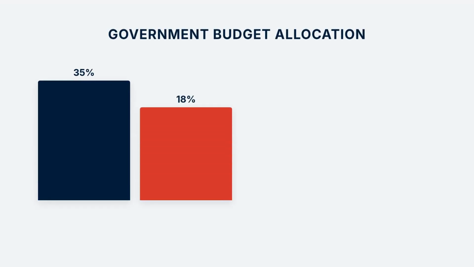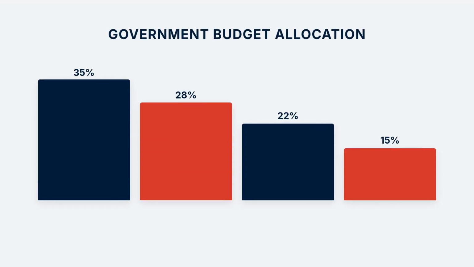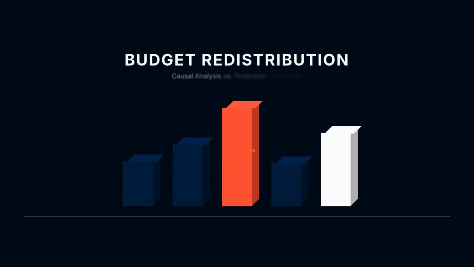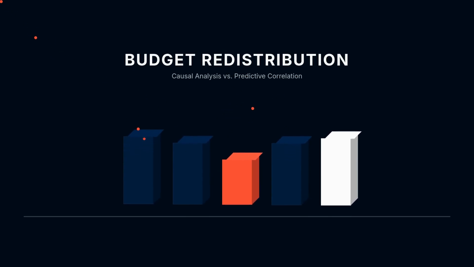The third type involves large-scale resource allocation. Governments and organizations often need to decide where to invest limited resources. If those decisions rely only on predictive associations, funds may be directed toward factors that are merely correlated with outcomes rather than driving them. Causal analysis helps identify which actions will actually produce change.